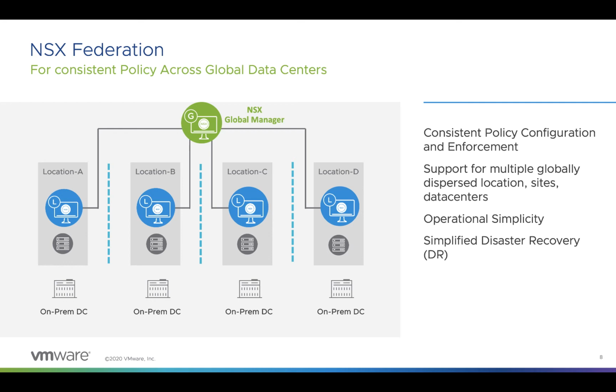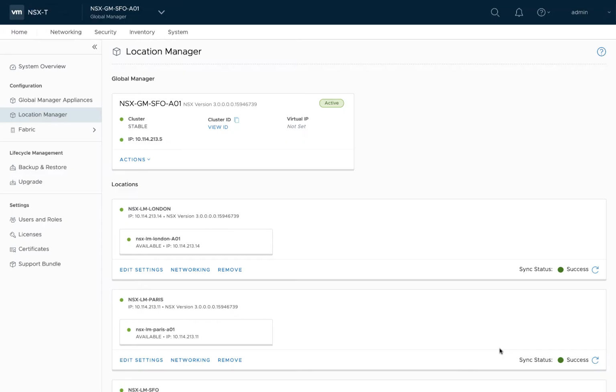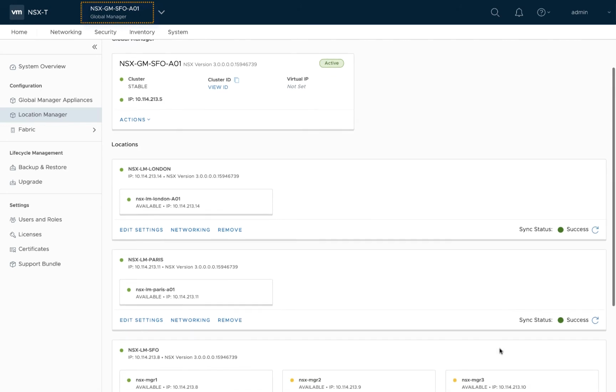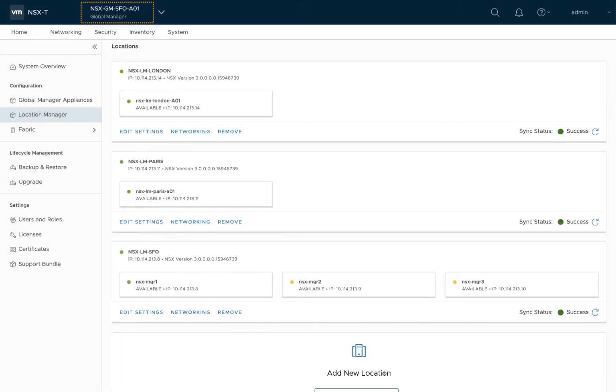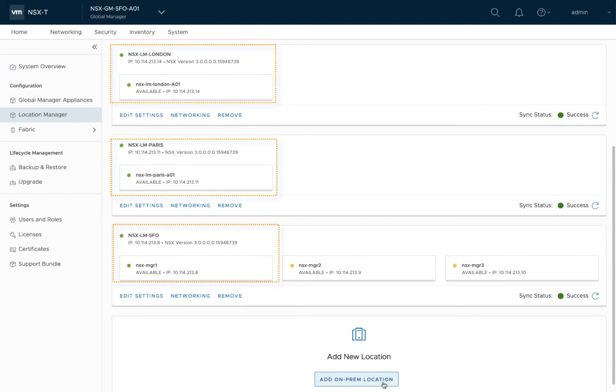With NSX Federation, a global manager can manage multiple local managers to provide consistent policy across different locations and regions. In this example here, this global manager is managing three local managers which are located in London, Paris, and SFO. Each of these individual locations are part of a system-created region, which could be location specific, and a global region.